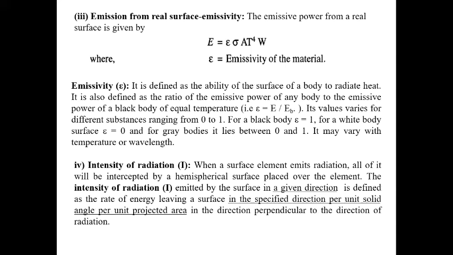And for a real surface, we can write the emissive power from a real surface as epsilon sigma T^4. Here epsilon is called the emissivity of the material. Emissivity of the material is defined as the ability of the surface of a body to radiate heat. It is also defined as the ratio of the emissive power of any body to the emissive power of a black body. So basically, we can write emissivity equals the emissive power of the body divided by